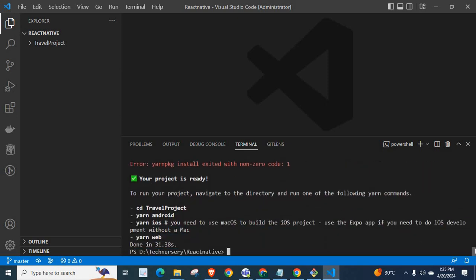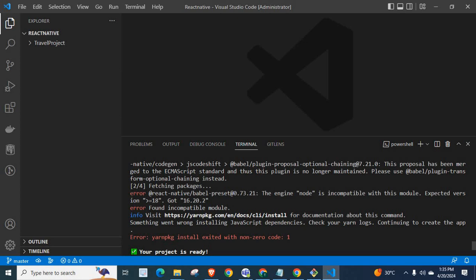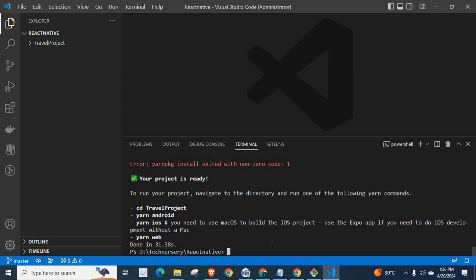So, we have to fix this error. If you got the same error like this, the engine node is incompatible with this module. Expected version greater than or equal to 18, got 16.20.2. First, let us check what is the current node version which I am using on my system or on this project. Let us check it by using nvm list.